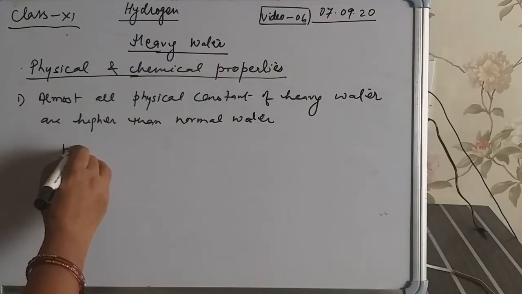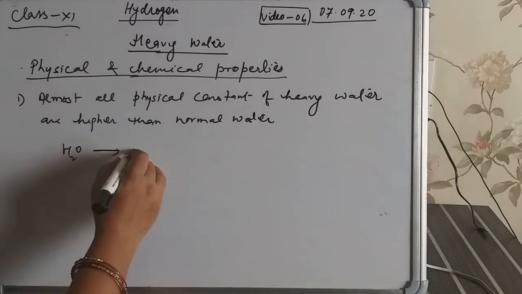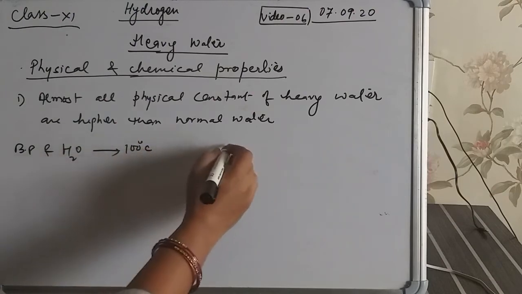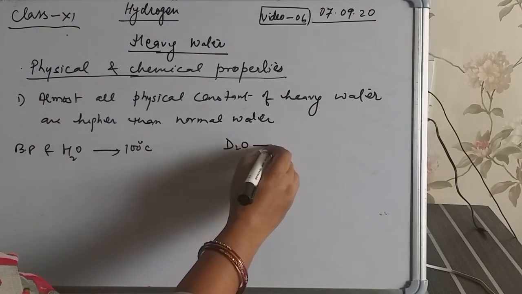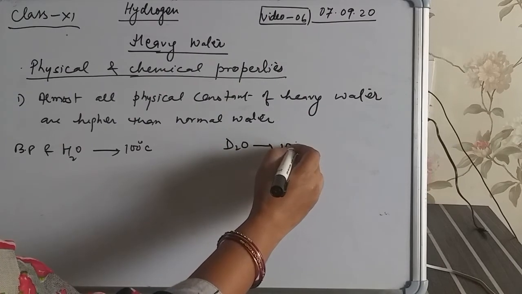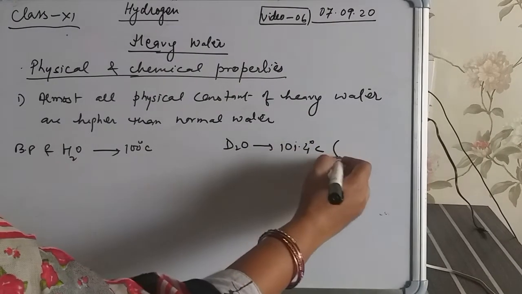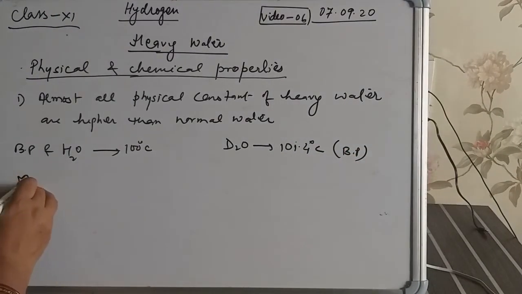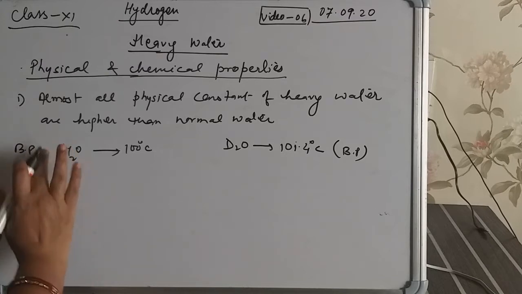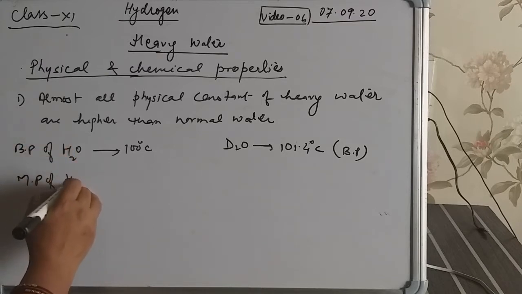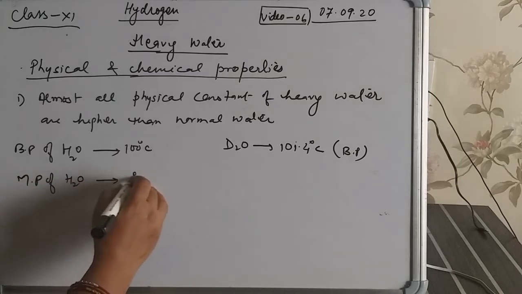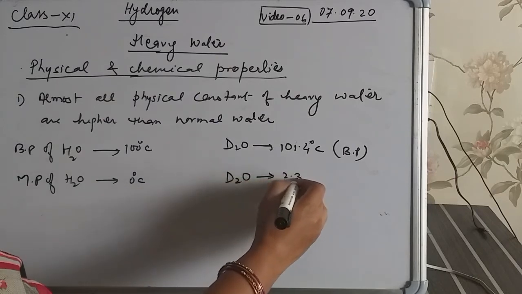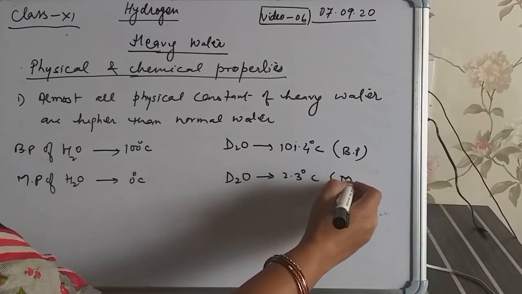For example, the boiling point of H2O, as we know, is 100 degrees Celsius, but in the case of D2O, the boiling point is 101.4 degrees Celsius. Likewise, the melting point of normal water is 0 degrees Celsius, and in the case of heavy water, its melting point is 2.3 degrees Celsius.